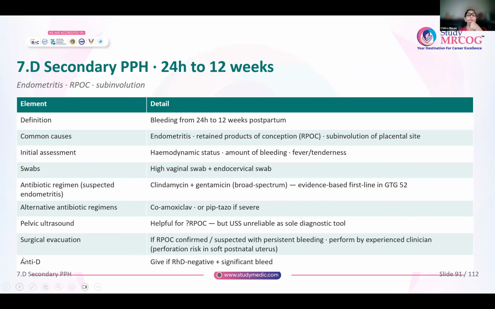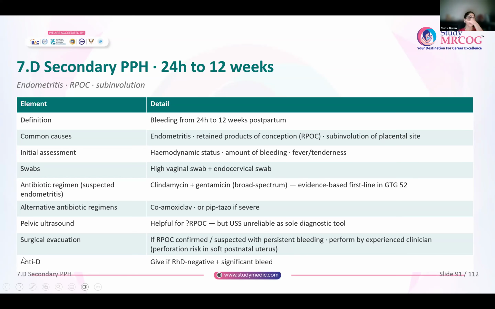Now coming to secondary PPH. This is bleeding occurring 24 hours to 12 weeks after delivery. Usually it is because of something remaining inside the uterus. So these patients present with endometritis or retained products of conception. For the initial assessment, you have to see the hemodynamic status of this patient, the amount of bleeding, and whether there is fever or tenderness. You will immediately take a high vaginal swab. You will also take an endocervical swab.